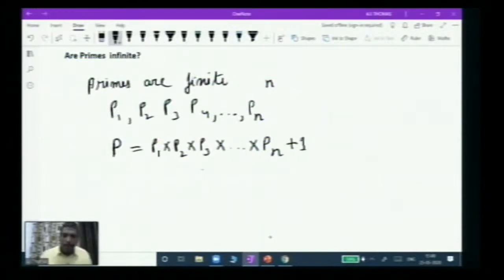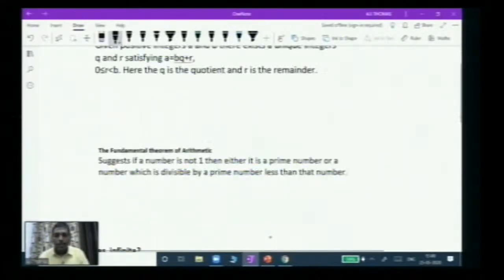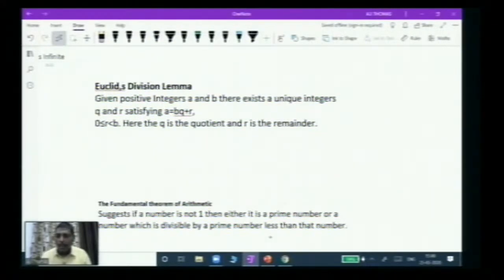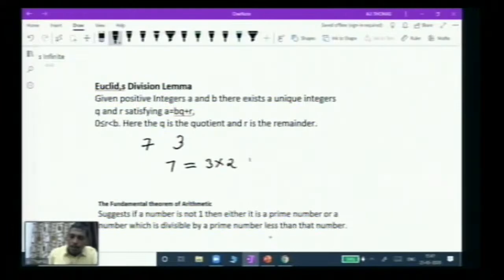Now, this is what you have learned in your class 10. You have done the division algorithm. It is given on the screen. If you have two positive integers, then there exist a positive integer q and r such that a equals bq plus r, where r is the remainder. For example, if I have 3 and 7, I can divide 7 by 3 and write 7 as 3 multiplied by 2 plus 1, and whatever this comes is known as the remainder.